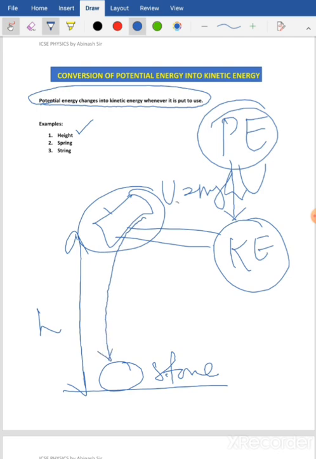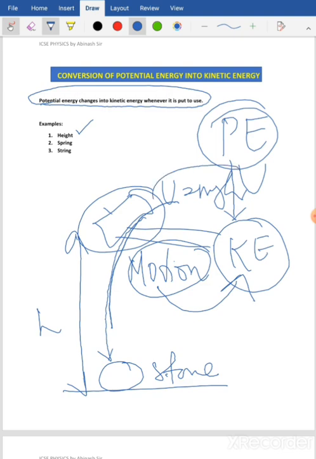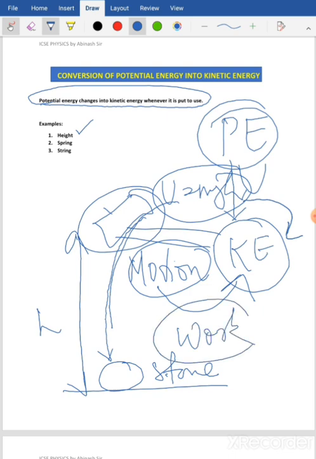When the hammer is falling down, what happens? The hammer is now set into motion. Whenever something is in motion, it has kinetic energy. So this potential energy is now converting into kinetic energy to do the work. What I am trying to say is that potential energy always gets converted into kinetic energy before it does some work. That was the explanation with height.